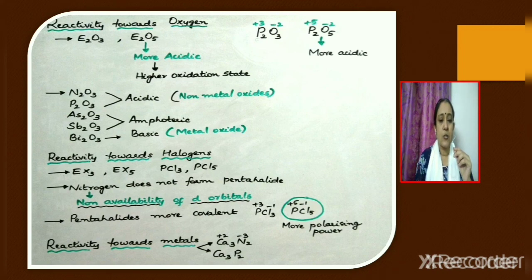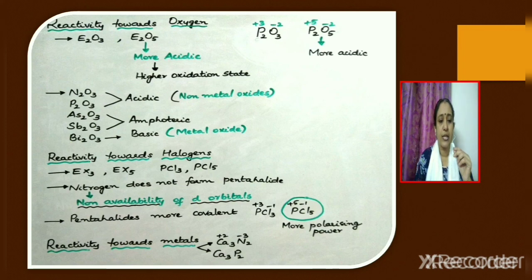Now consider the oxide of bismuth, Bi2O3. We know that bismuth is a metal and metal oxides are basic in nature. So Bi2O3 will be basic in nature. Next we shall discuss about the reactivity of group 15 elements towards halogens. When group 15 elements react with a halogen, two different halides are formed, trihalides and pentahalides, of the formula EX3 and EX5.